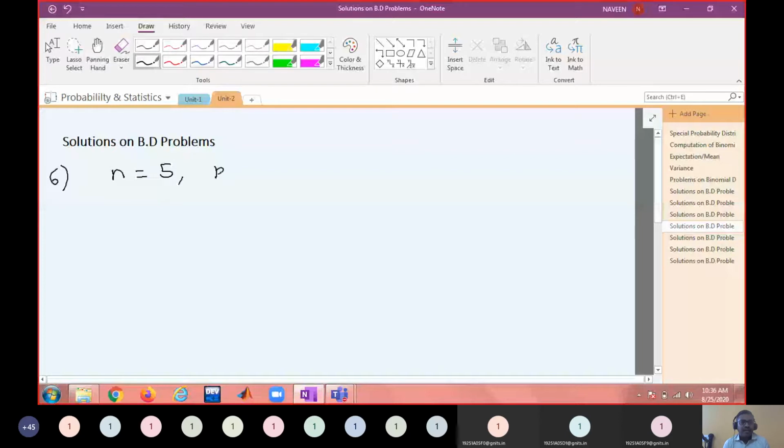And what do you mean by p? Before p, what do you mean by success? In the first case, having 3 boys, and in the second case, 5 girls. So what do you mean by success? Having a girl or having a boy? It depends on our definition, right? How we are assuming it. So let me say success means the probability of having a girl. Okay, having a girl child.